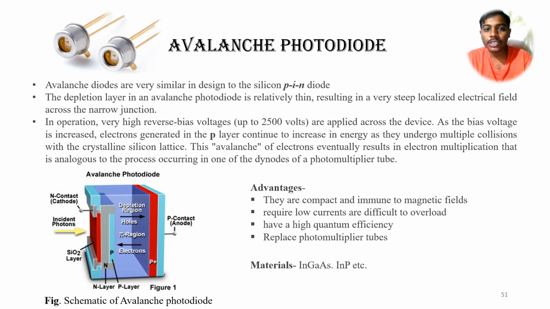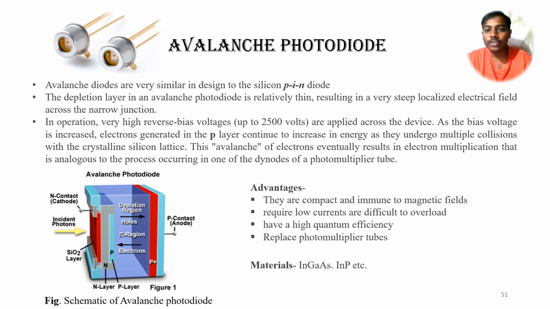As the bias voltage is increased, the electrons generated in the p layer continue to increase in energy as they undergo multiple collisions with the crystalline silicon lattice. This avalanche of electrons eventually results in electron multiplication, analogous to the process occurring in a photomultiplier tube. So it acts like a photomultiplier tube.